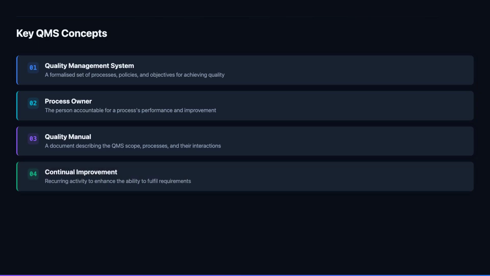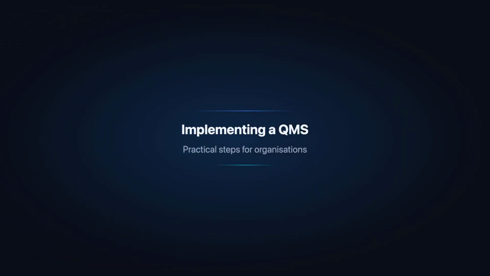Continual improvement is the ongoing effort to enhance products, services, and the processes that deliver them. ISO 9001 embeds this principle throughout the standard, requiring organizations to identify opportunities for improvement, implement changes, and evaluate their effectiveness. It is the engine that prevents the QMS from becoming static and ensures the organization keeps evolving. Now let us look at the practical side of building and implementing a quality management system.